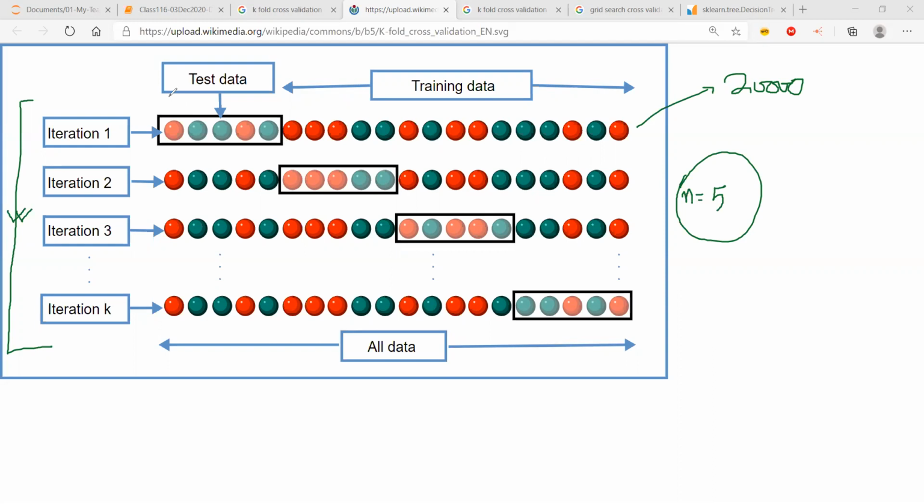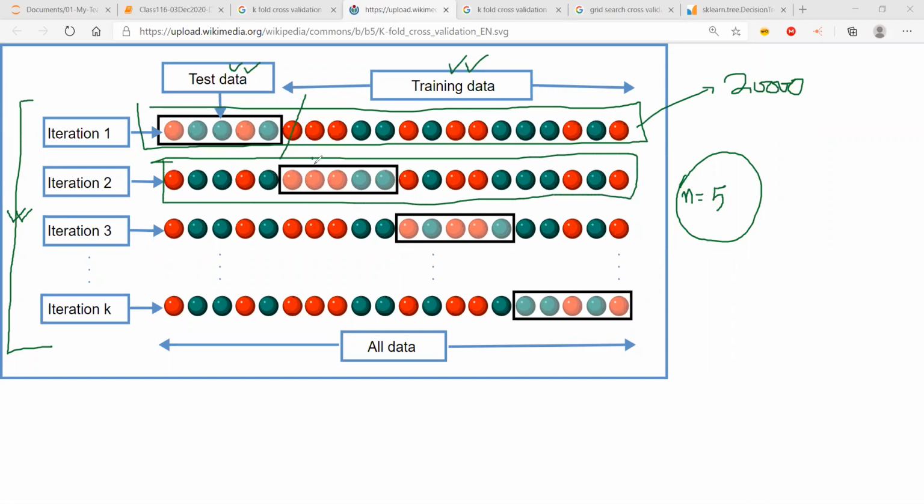Now you will come to know that k-fold not only helps you to find the most effective estimator which we need to use, it will also help you to formulate what is known as grid search cross validation. The idea of k-fold is that in each and every fold, I have the entire set of data. I take 15% or 20% of my data as testing data, the rest 75 to 80% as the training data. And I fit my model on the training data, see how it is going on the testing data. Then I do the same thing on another fold, but now I select a different set of testing data.